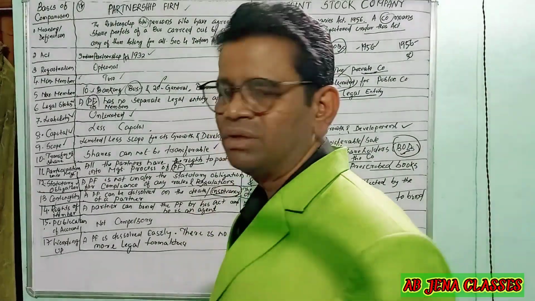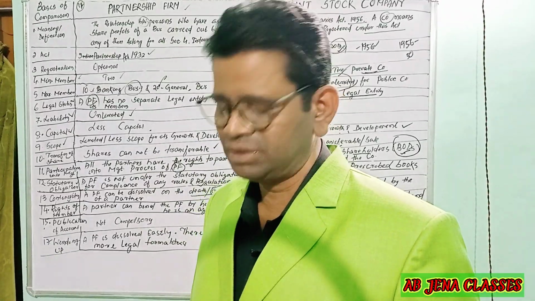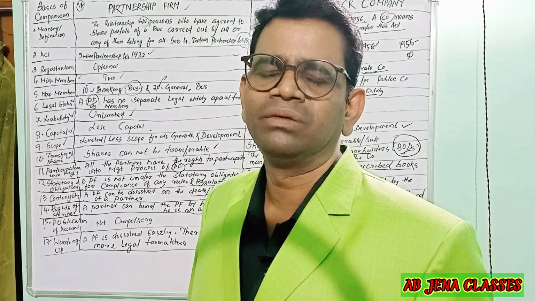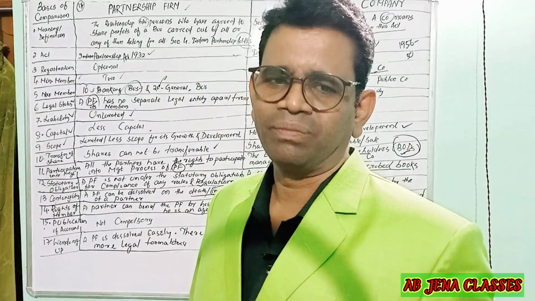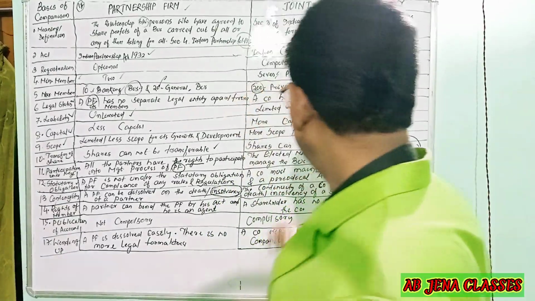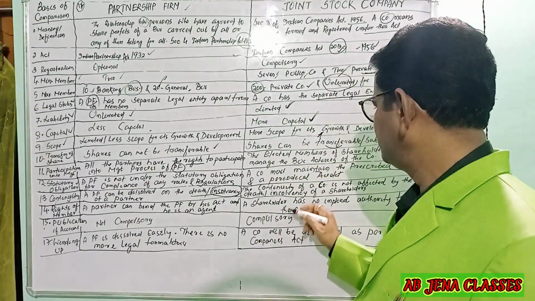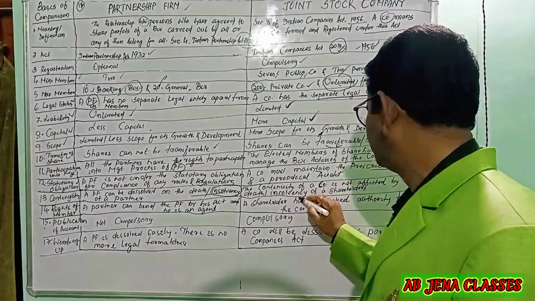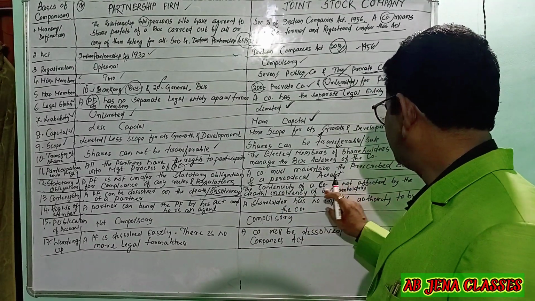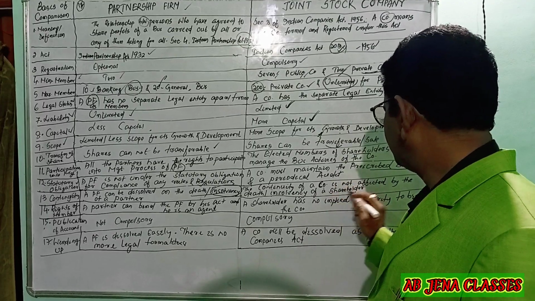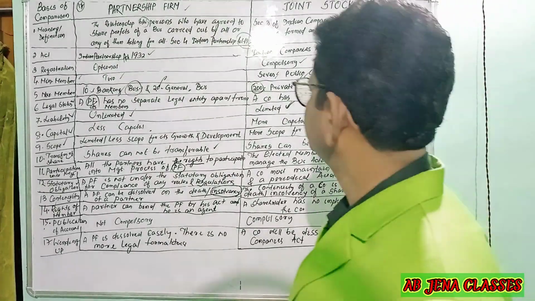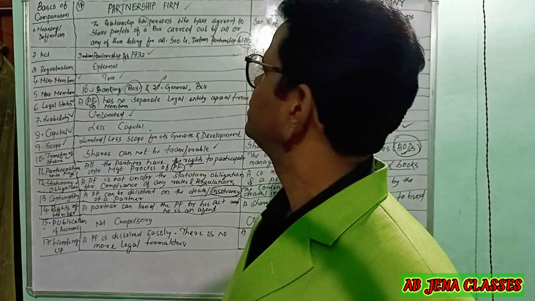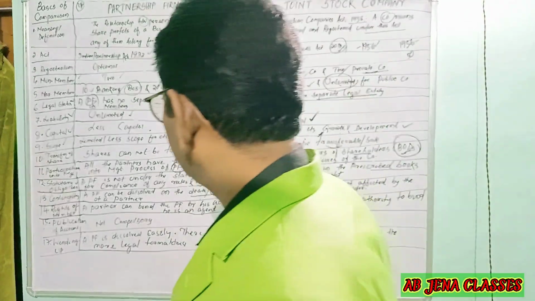What is the meaning of insolvency? Insolvency is a position where a person cannot pay loans and advances to creditors or the suppliers of money. In the case of a joint stock company, the continuity of the company is not affected by the death or insolvency of a shareholder. That's why the longevity or life of the joint stock company is more as compared to the partnership firm.